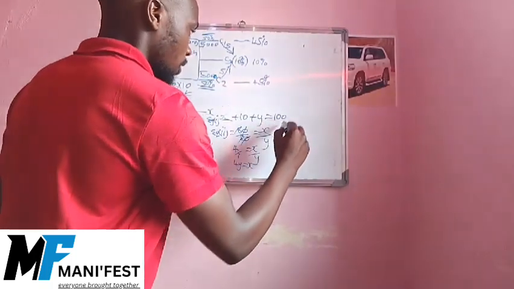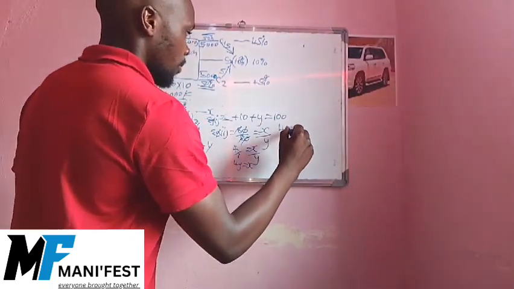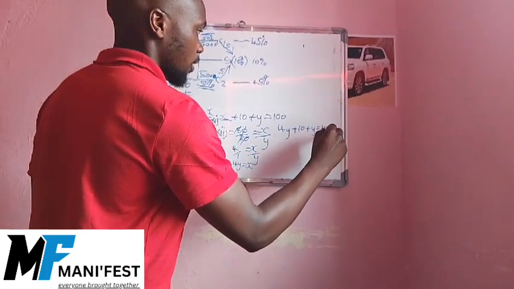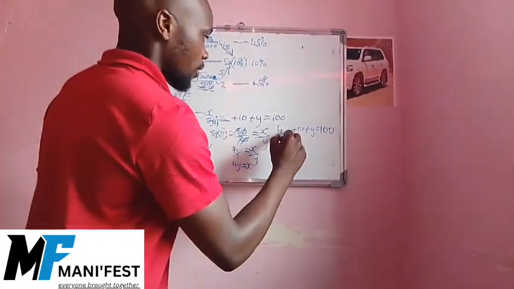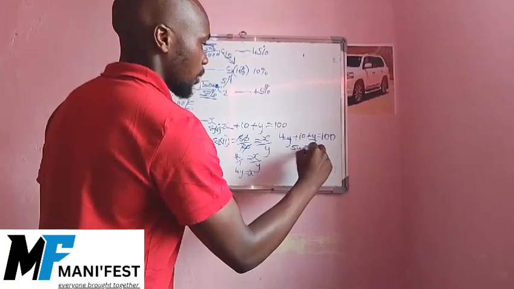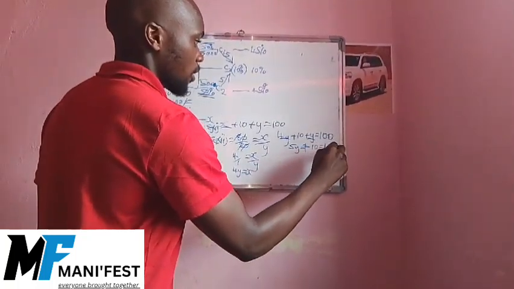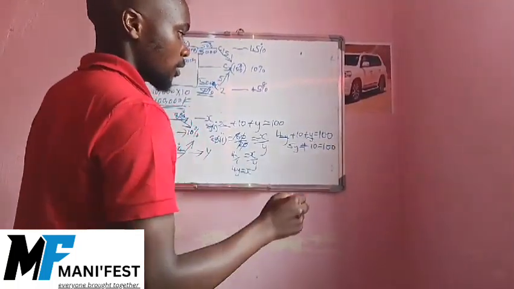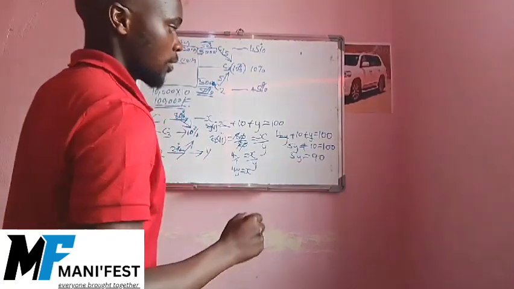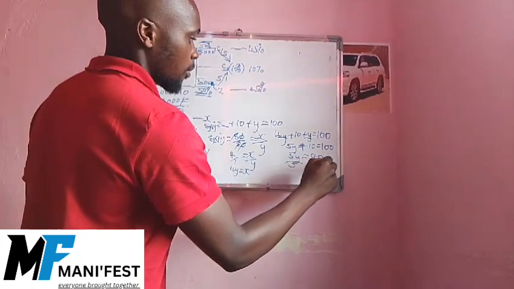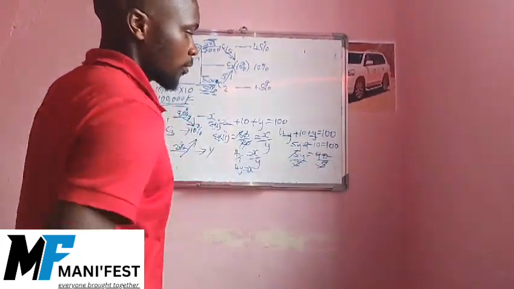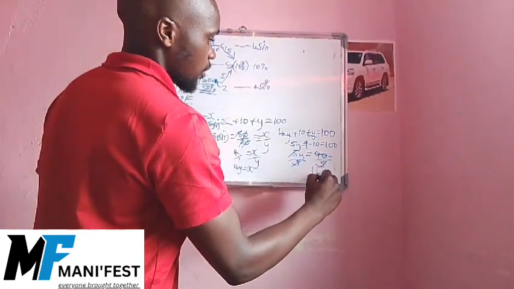So let's put it here. 4y plus 10 plus y is equal to 100. So 5y plus 10 is equal to 100. So take that to the other side. 5y is equal to 90. Divide by 5, divide by 5. y is equal to 18.